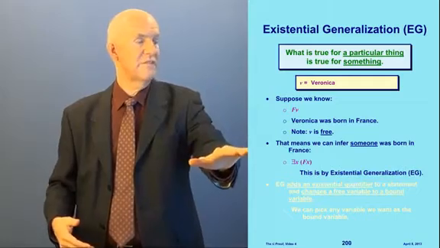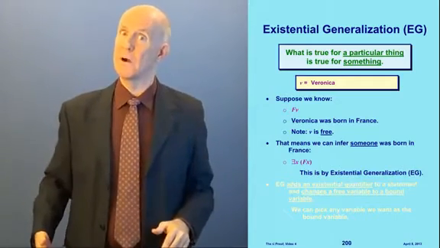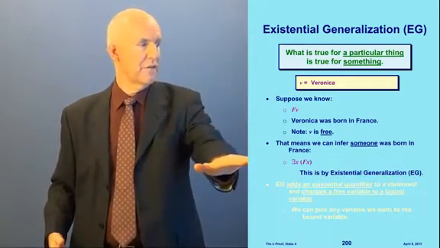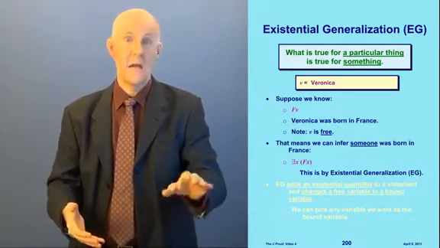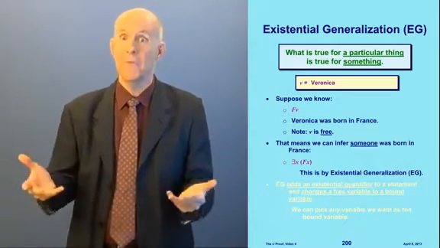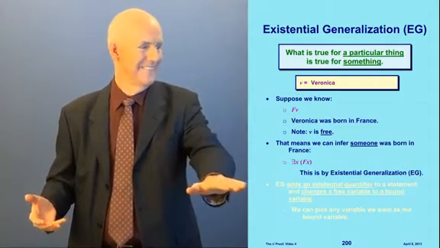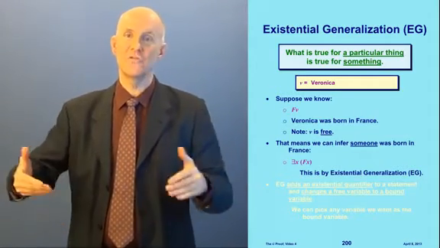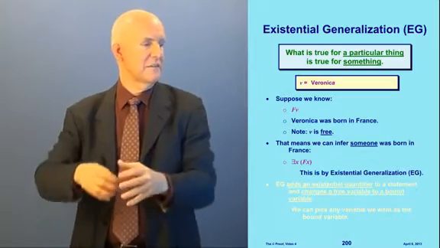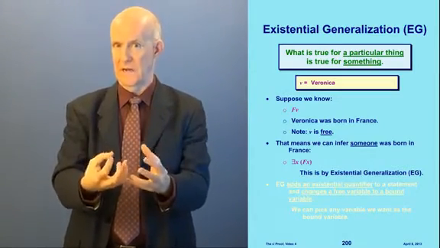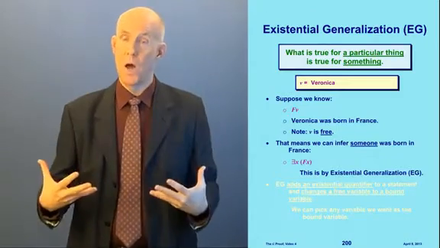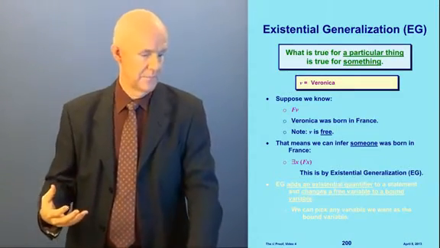That means we can infer that someone was born in France. You see that? We can infer that there exists an x such that x was born in France. Something was born in France. Someone. And this is by existential generalization. We're generalizing the fact that Veronica was born in France to say that someone was born in France.